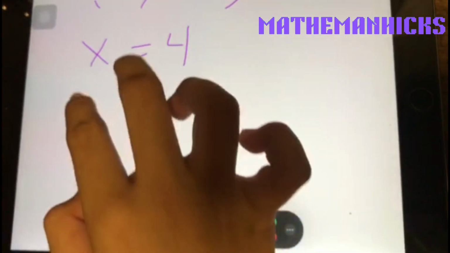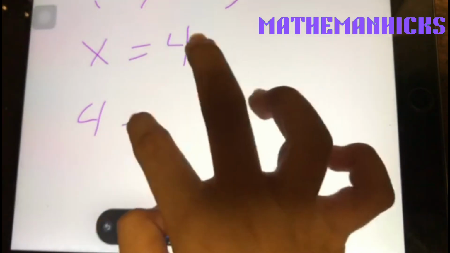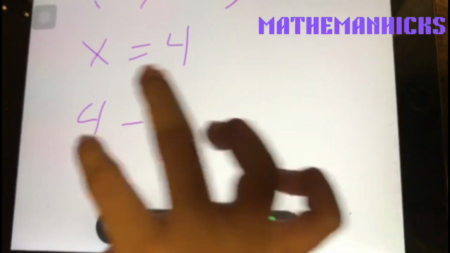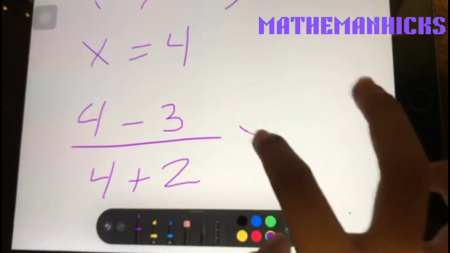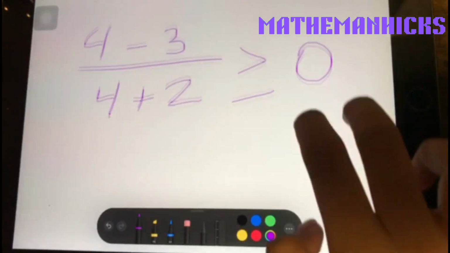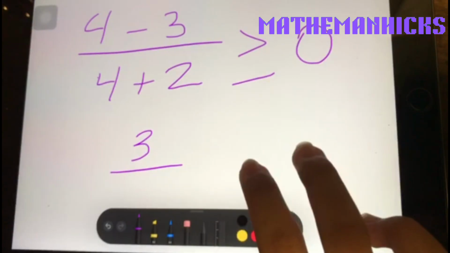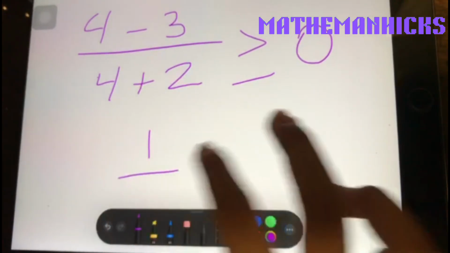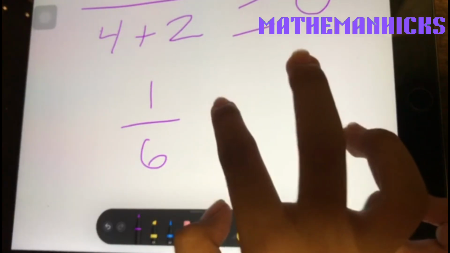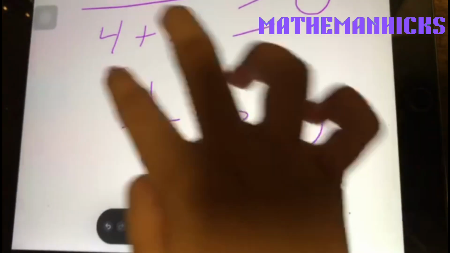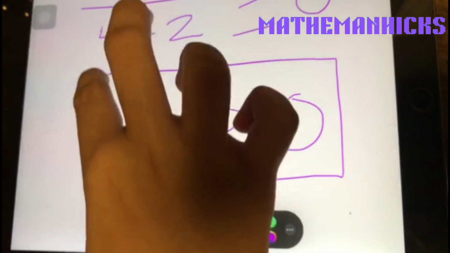Replace the x with 4. 4 minus 3 and 4 plus 2, greater than or equal to 0. 4 minus 3 is 1 and 4 plus 2 is 6. So 1 over 6 is still greater than 0. So it was also correct.